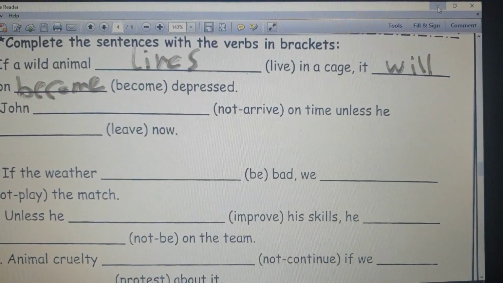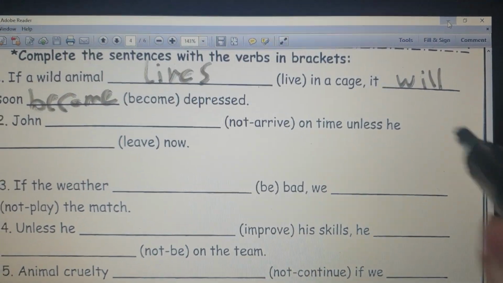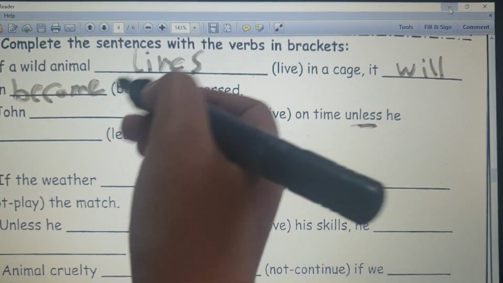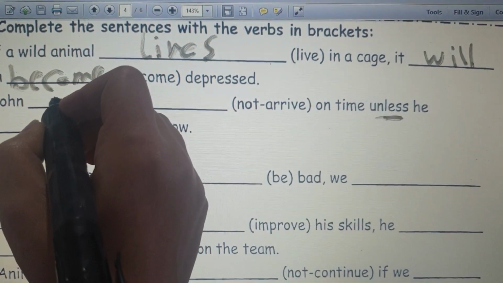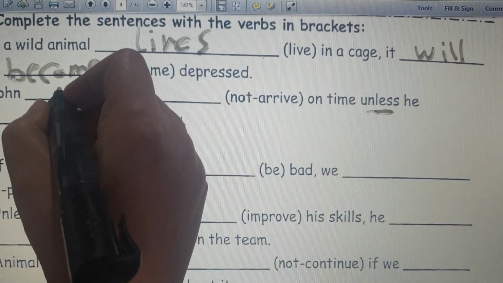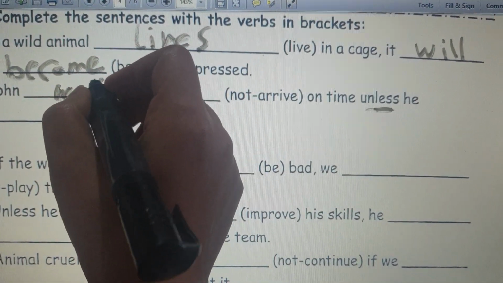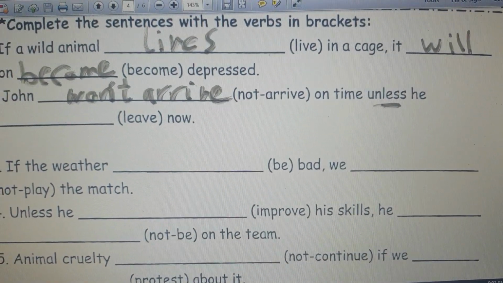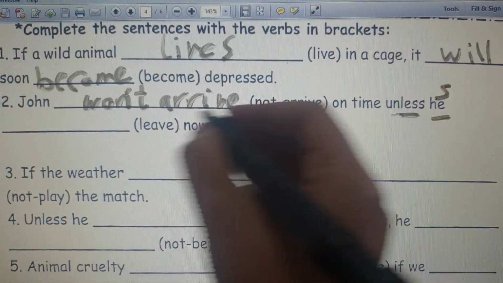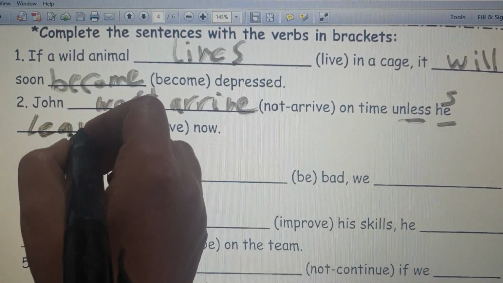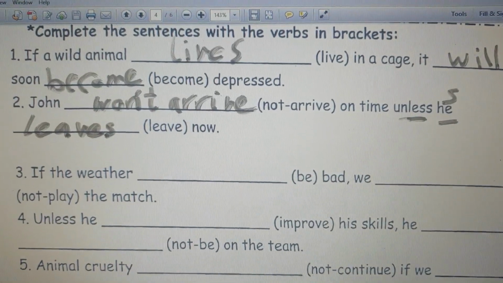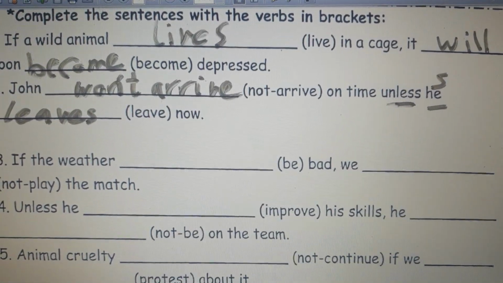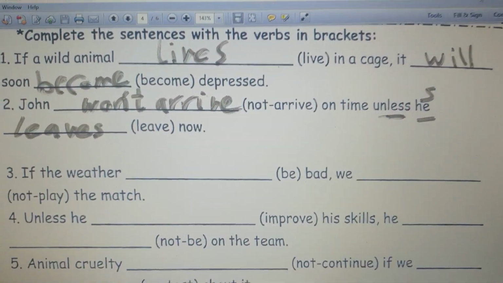John not arrive on time unless he now. Unless is in the middle, so this is the main clause. The main clause contains will with not, so it becomes won't or will not, the same. Won't arrive on time unless he is singular, so leaves. So you need to focus. Where is the location of if and unless, if they are at the beginning or in the middle.